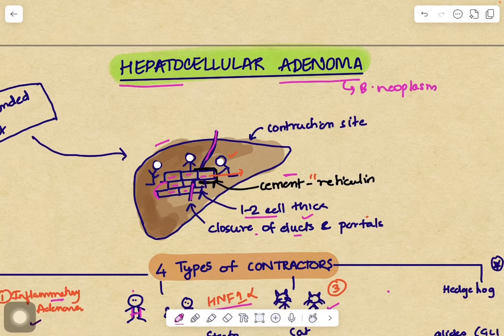Hi everyone. So today we are talking about hepatocellular adenoma. And as the name suggests, first is that it is an adenoma, that is, it is a benign neoplasm. Hepatocellular, that is arising from the hepatocytes, that is, it is arising in the liver.